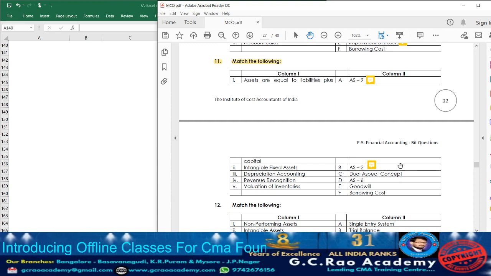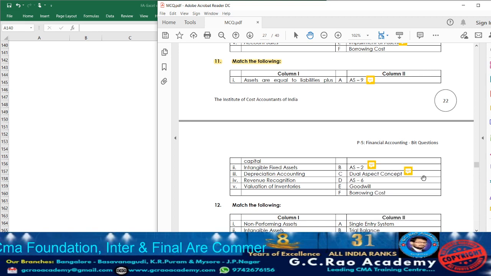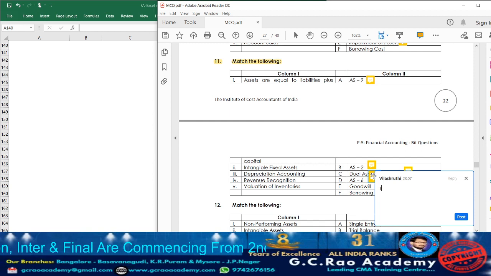Next, dual aspect concept. It covers assets equal to liabilities plus capital. So accordingly, write beside it point number 1. Next we have AS 6, which deals with depreciation accounting. So accordingly take down point number 3.